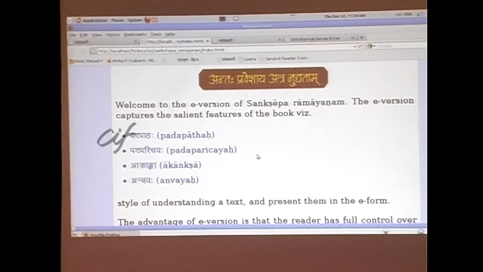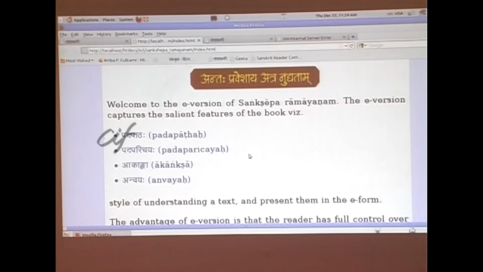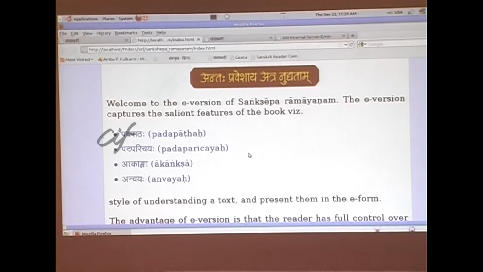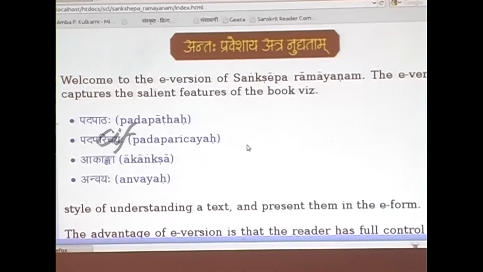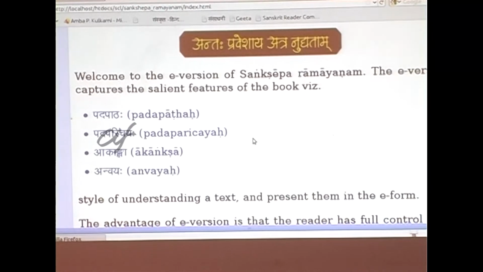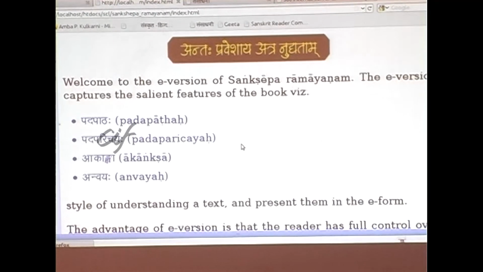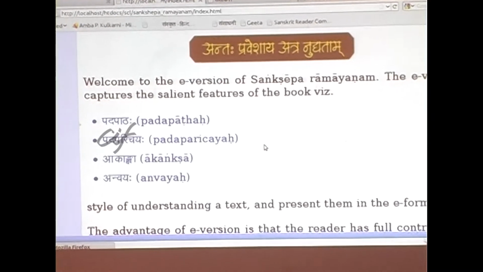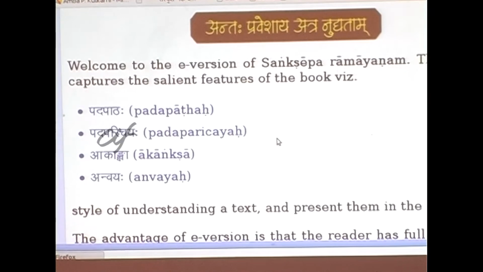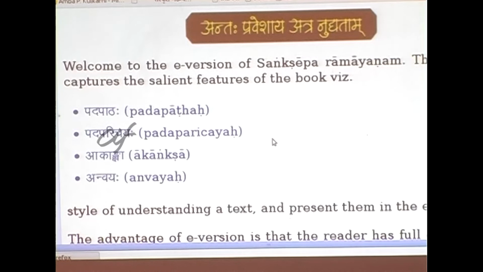And what they have done is, they have followed the same procedure, same format as that of the Gita Press Gorakhpur books. They have the Padapatha, Padaparichaya, Akanksha, Pranali, Anvaya, etc. for each of the shlokas. Not in fact each of the shlokas, what they do is they combine these shlokas in such a way that it forms one meaningful unit.